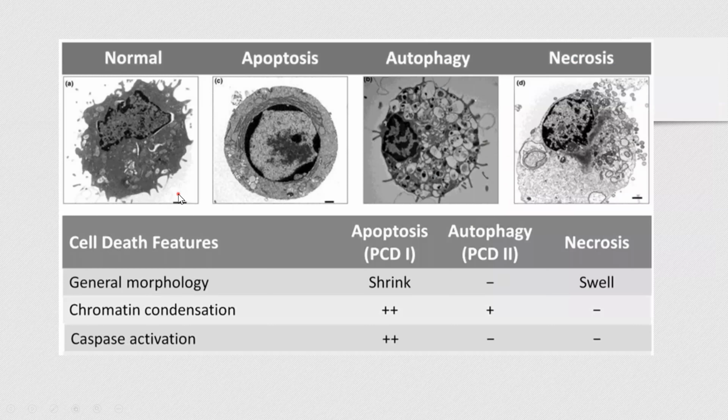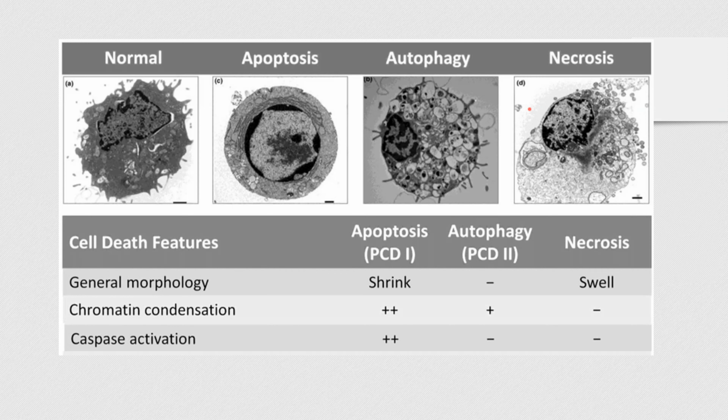So over here we can see images of cells, and an electron microscope is used. This is a normal cell. This is a cell that goes through apoptosis. This cell goes through autophagy, and this is necrosis. Now, necrosis is death of the cell, and it's not programmed and not planned.